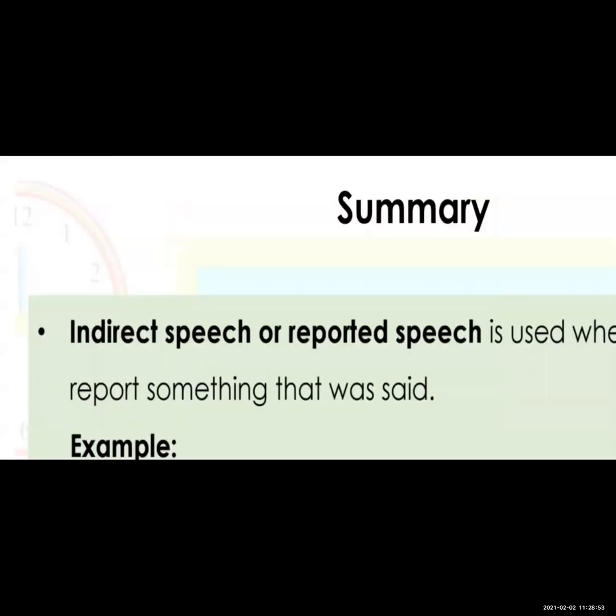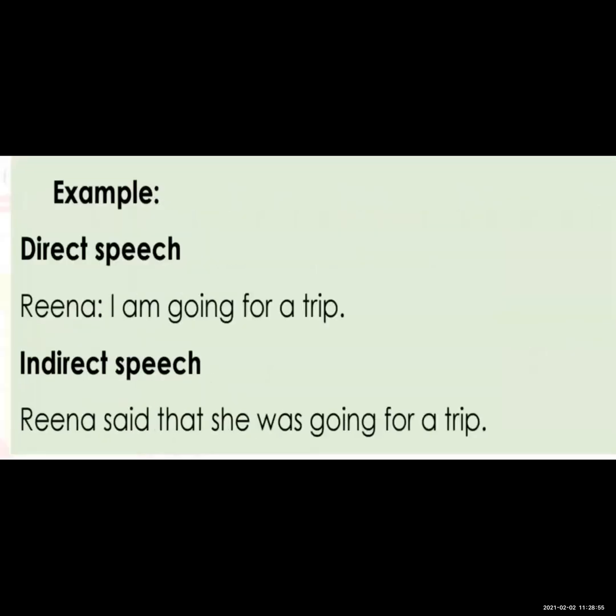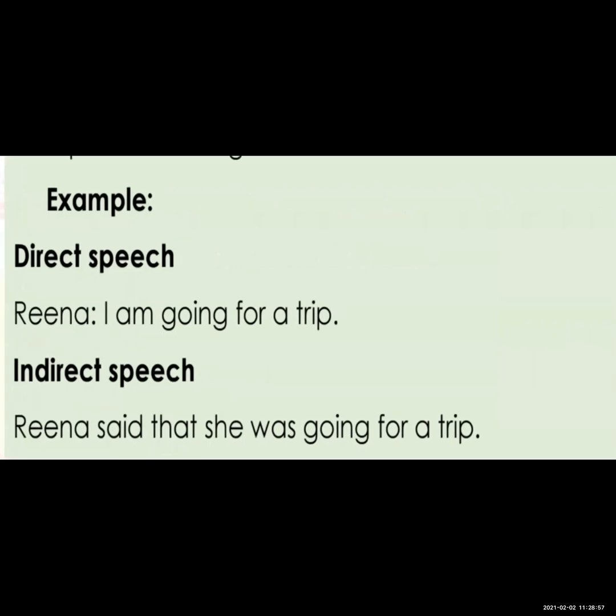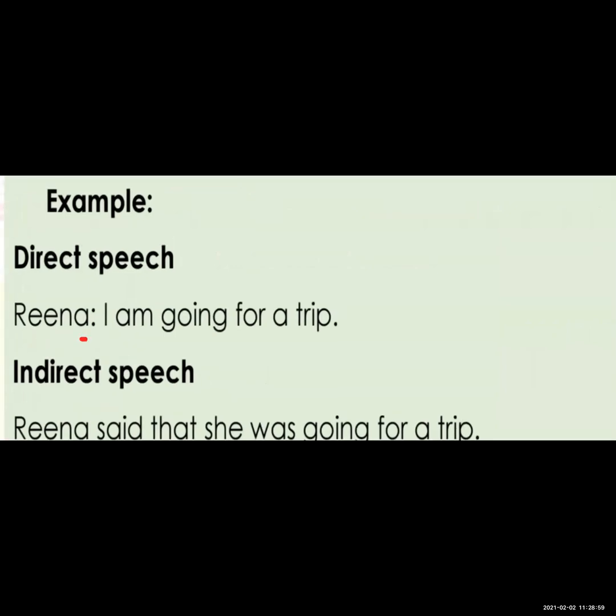See here there is one girl, Reena, and she is telling that I am going for a trip. Okay, I am going for a trip. So these are her own words, her exact words of what she is telling: I am going for a trip.